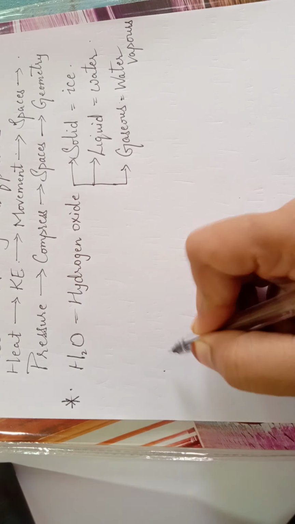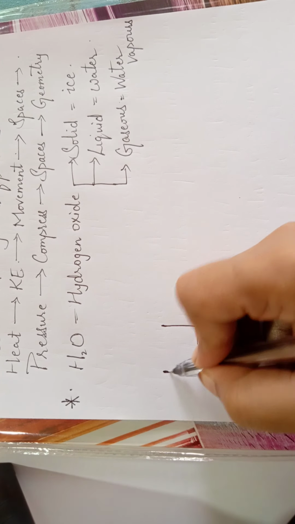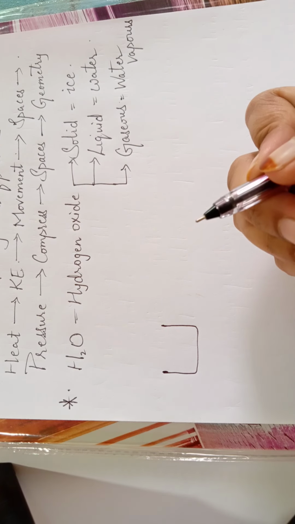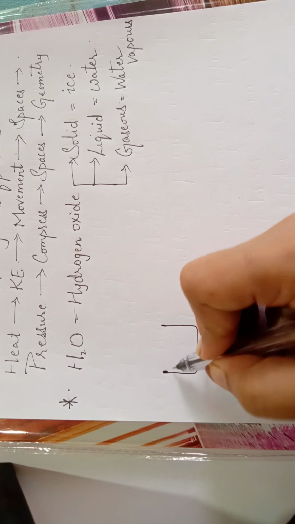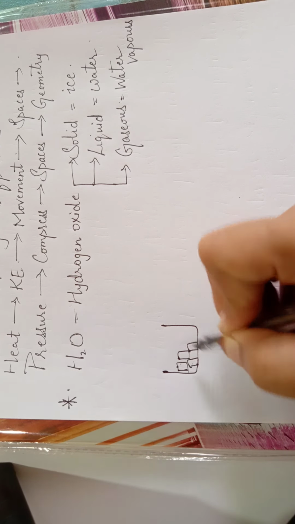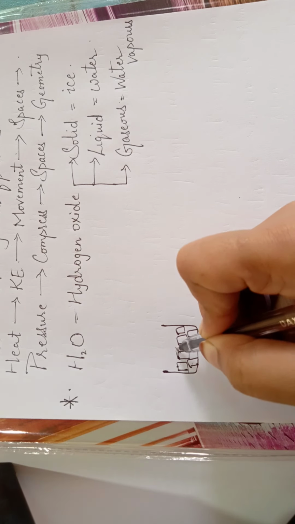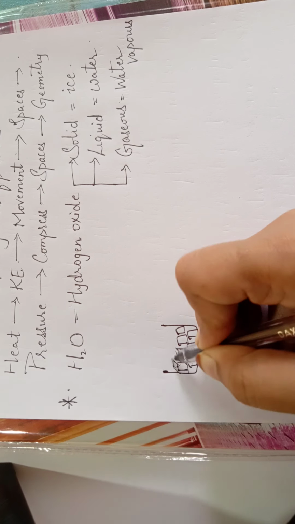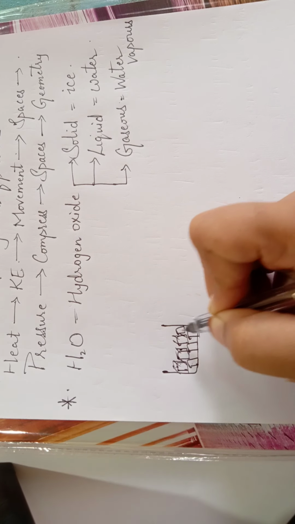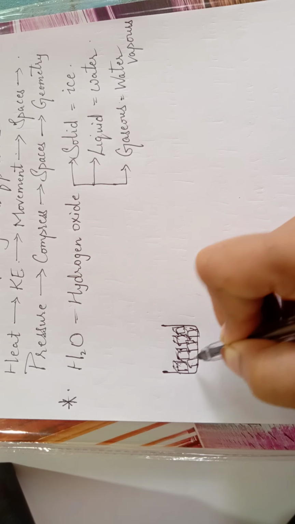We will take a container, a beaker, and we'll put some ice cubes into it. Alright. Now place a stirrer, a glass rod will be sufficient here.